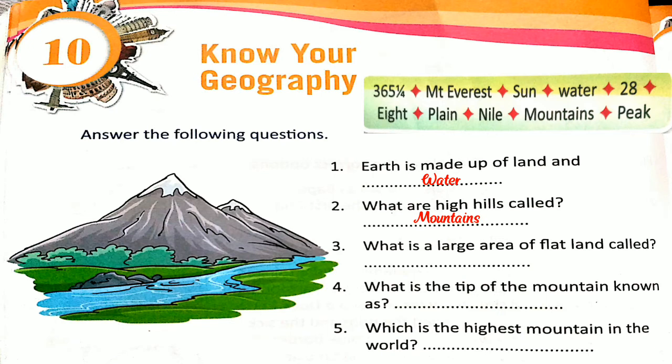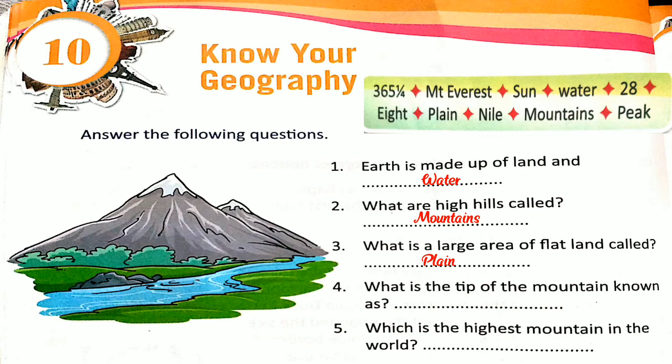What is a large area of flat land called? We learned that a large area of flat land is called a plain. Okay, very good children. You all are right with me.